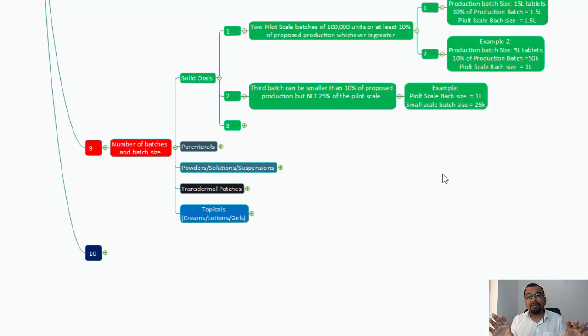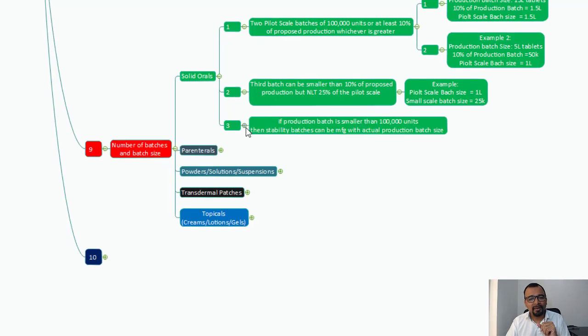So the pilot scale batch is 1 lakh. What is the small scale batch requirement now? The 25 percent of your pilot scale batch. So 25 percent of 1 lakh becomes 25,000. So the 25,000 becomes the batch size of your third small batch. So you got two pilot scale batches, and the third one is the small scale batch, which is now 25,000 units capacity, and we understand how it has been calculated.